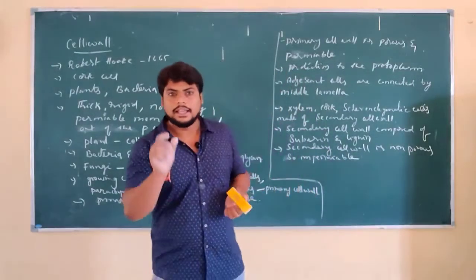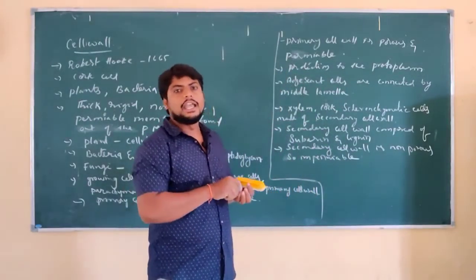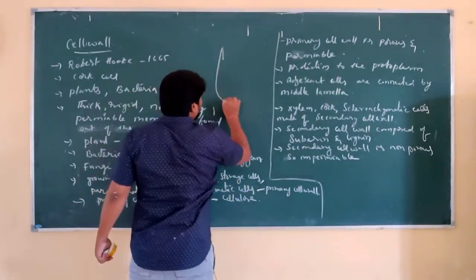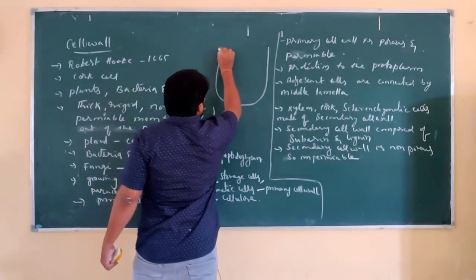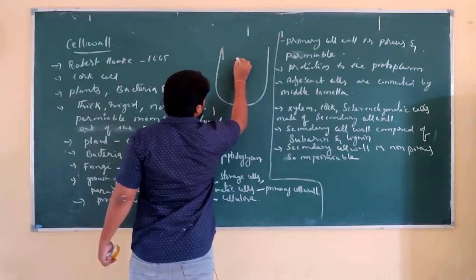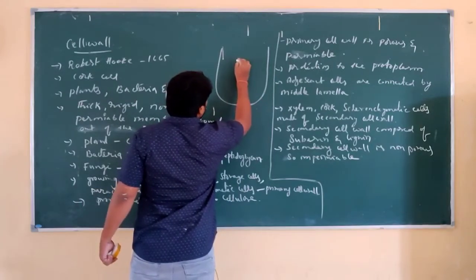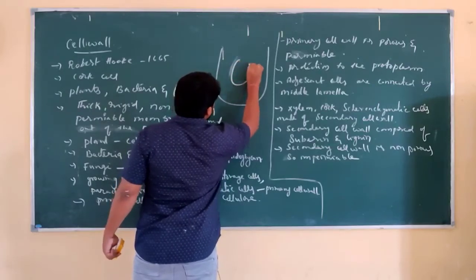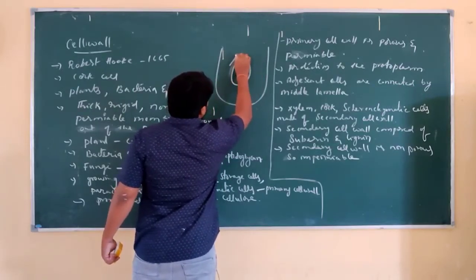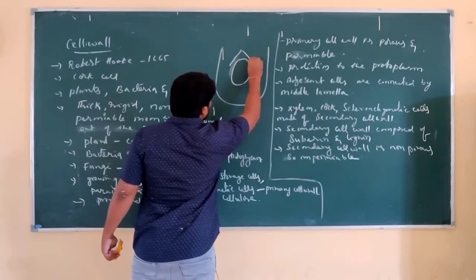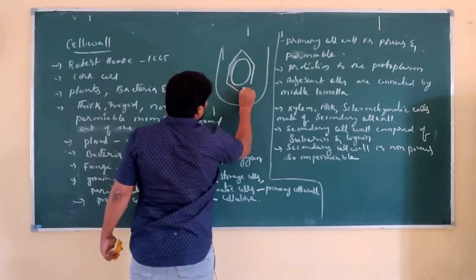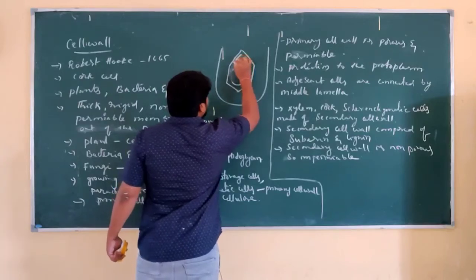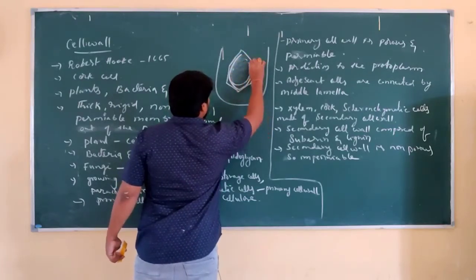If you take a cell and immerse it in hypertonic solution, so this is a container, a beaker, in which we have placed a plant cell. This is the plant cell and outside it is the cell wall, and inside it is the plasma membrane.